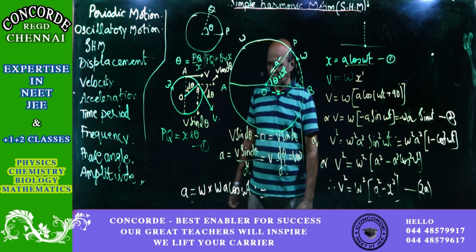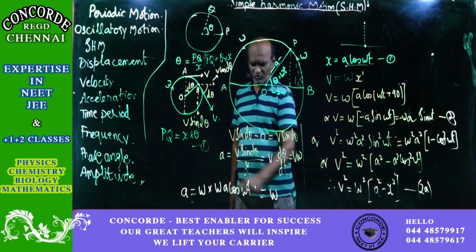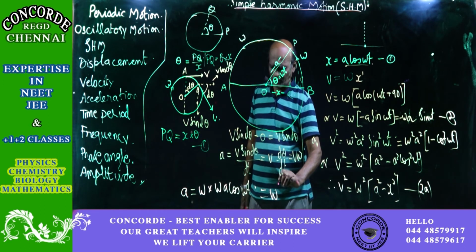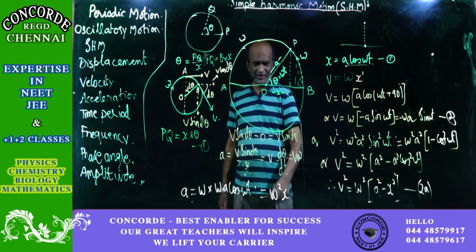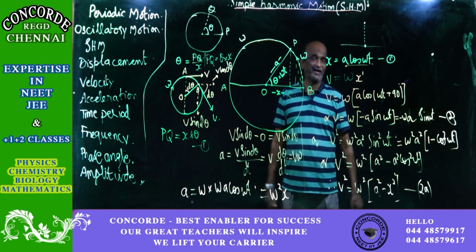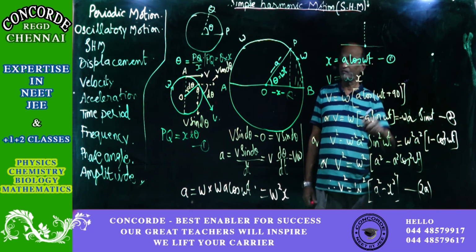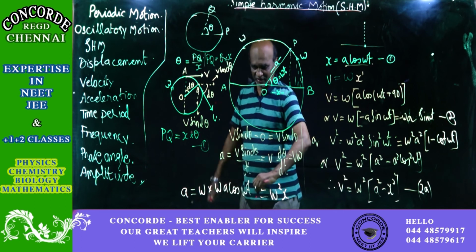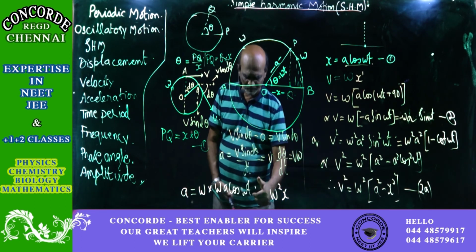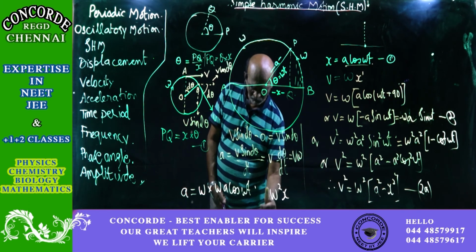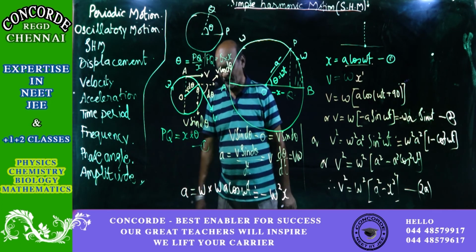All right. So now coming back to the point, A cos omega t is equal to x, then omega square. So it is going to be omega square. But note one thing. We are getting this result by taking the velocity into account, and note that the velocity is negative, minus. So there will be a minus sign also over here. So acceleration is equal to minus omega square x.